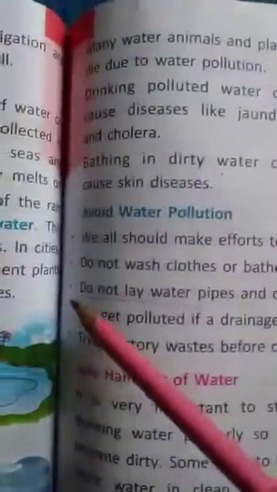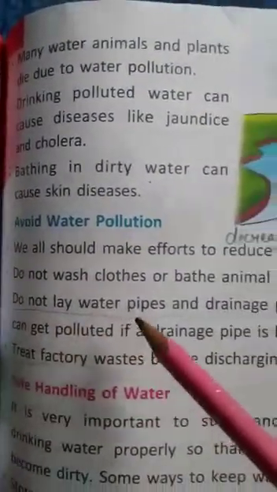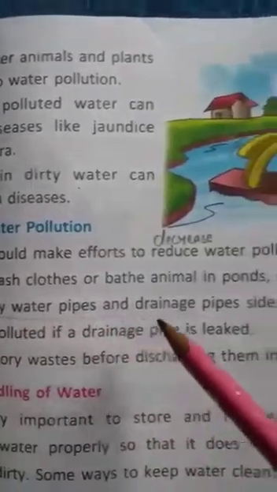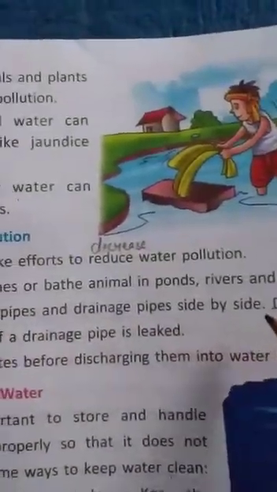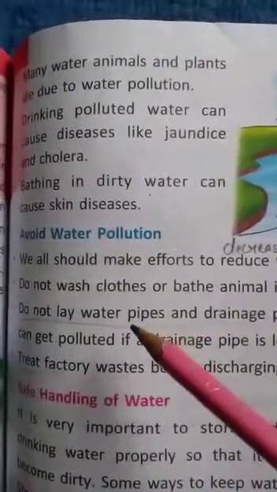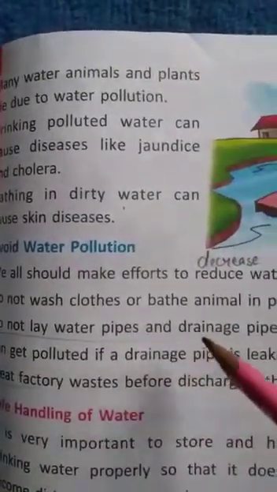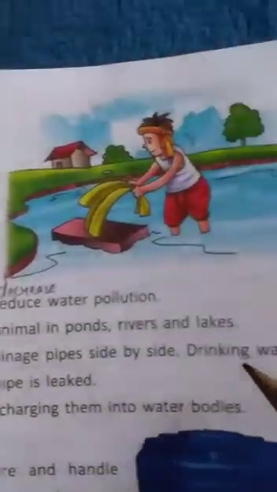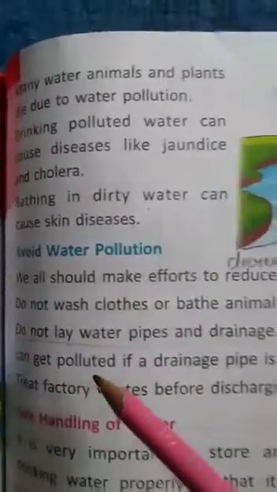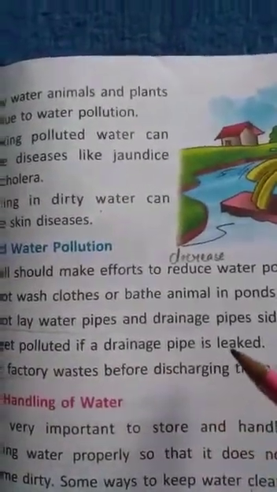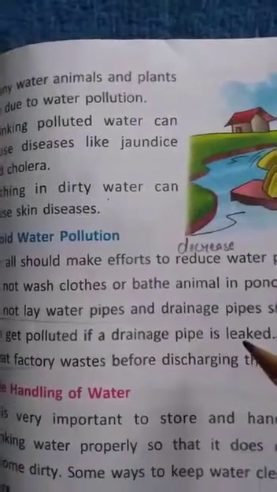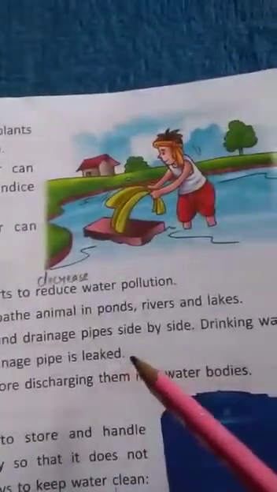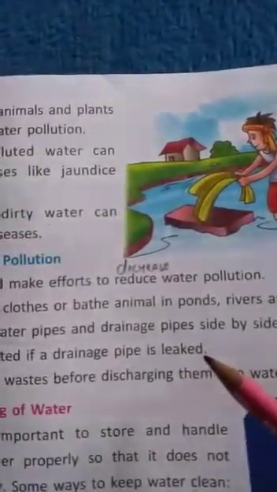Next, do not lay water pipes and drainage pipes side by side. They should be away from each other. Drinking water can get polluted if a drainage pipe is leaked. When a drainage pipe leaks, our drinking water can get polluted. That's why they are not side by side.